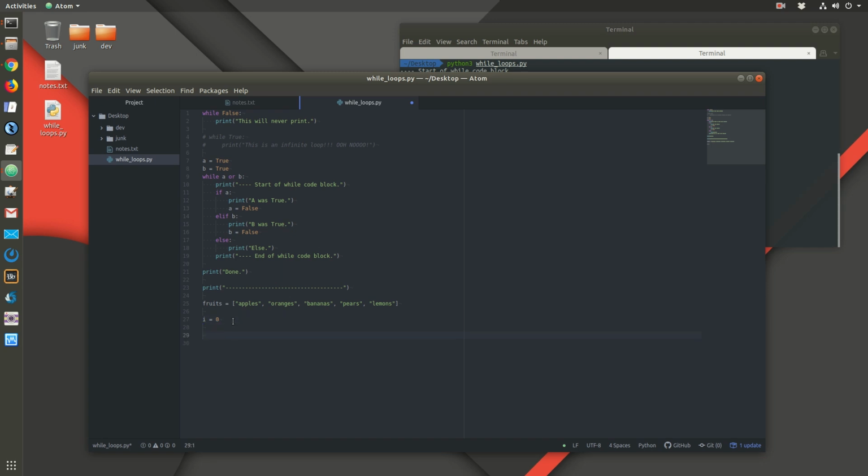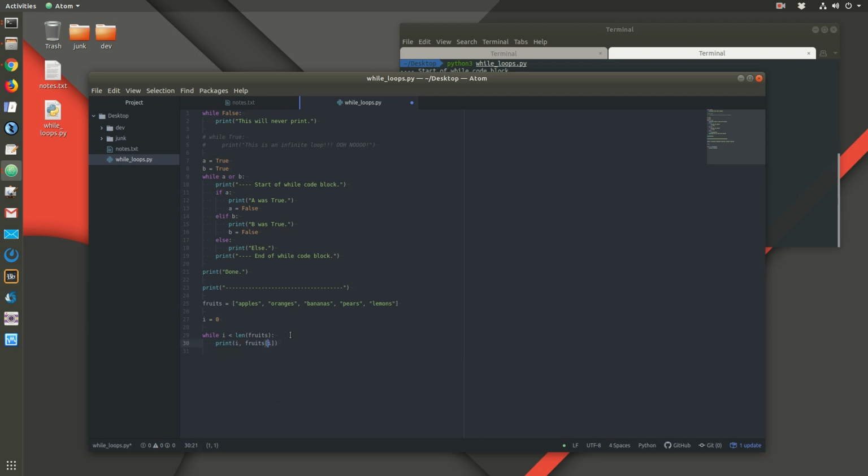Okay, so while I is less than the length of my collection. Okay, so this is my Boolean statement. So as long as this Boolean statement is true, we're going to execute this loop. And I'm going to print out I, and I'm going to print out fruits, and then I'm going to reference by index. So I'm going to reference one of the items in my collection.